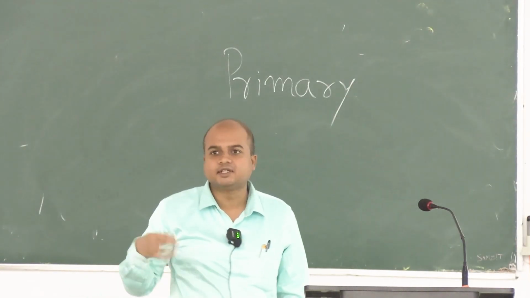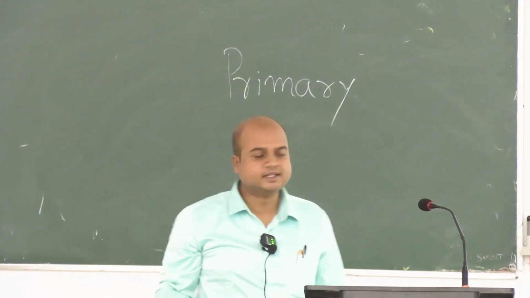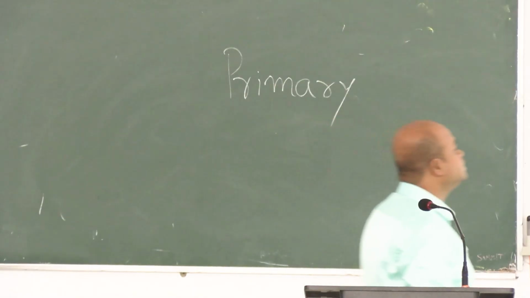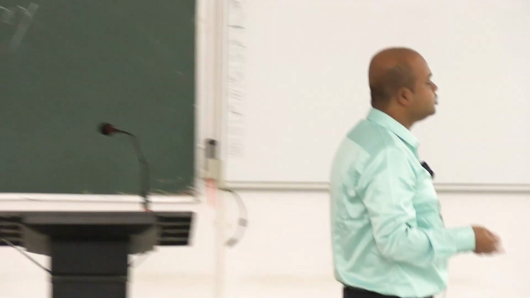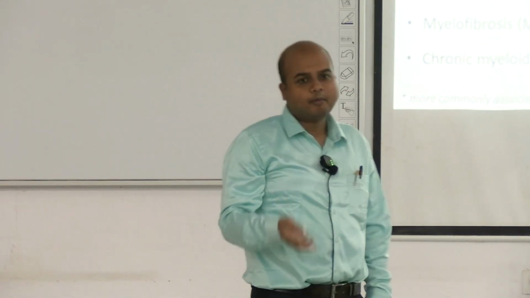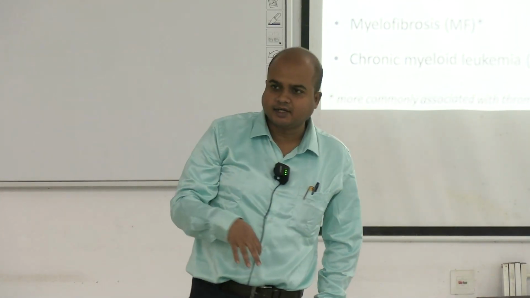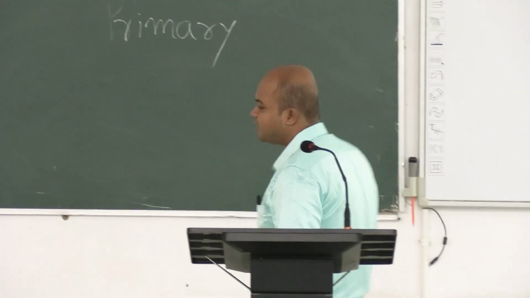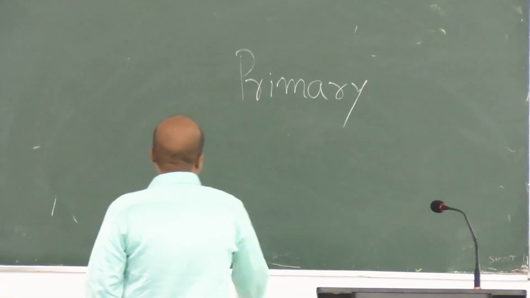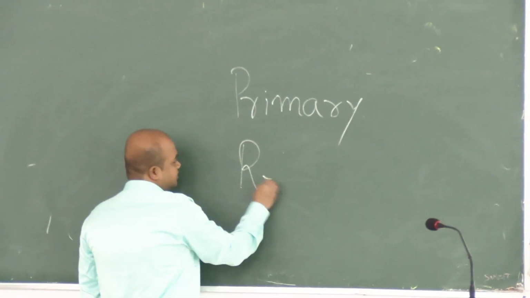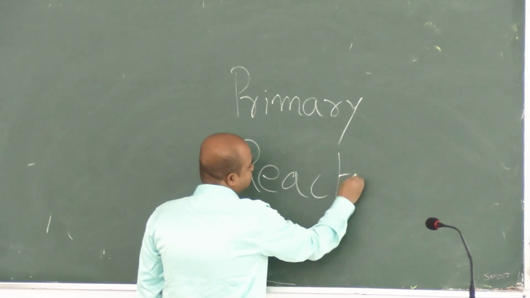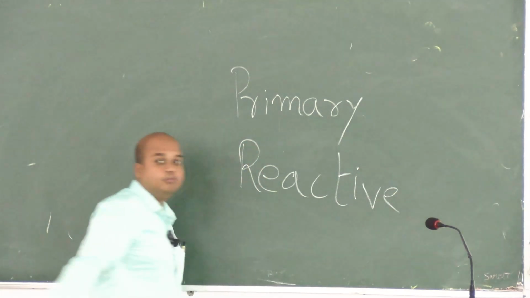Essential thrombocytosis due to some diseases like polycythemia vera, myelodysplastic syndrome, myelofibrosis, chronic myeloid leukemia. Among them, one or two causes are there. Platelets decrease in most cases, but sometimes they may increase. Primary, and another term is reactive. You may get this in medicine when you study medicine, but not in physiology.